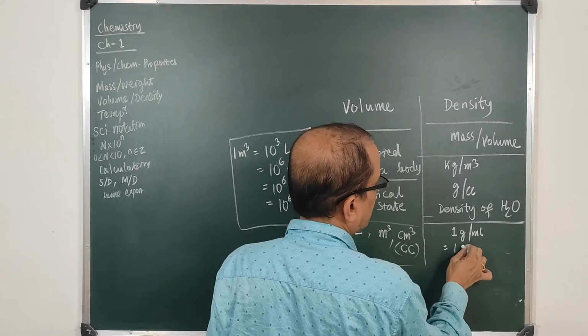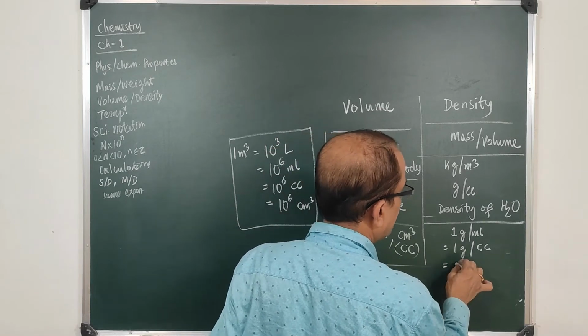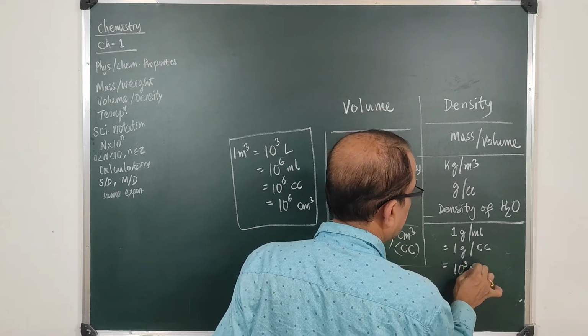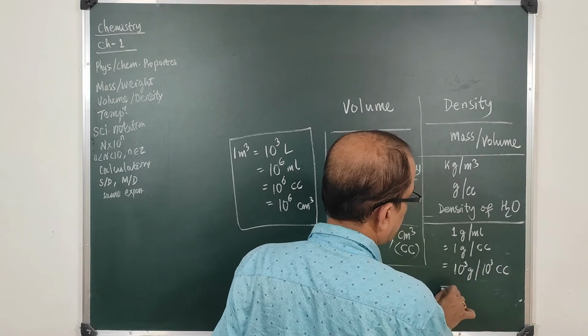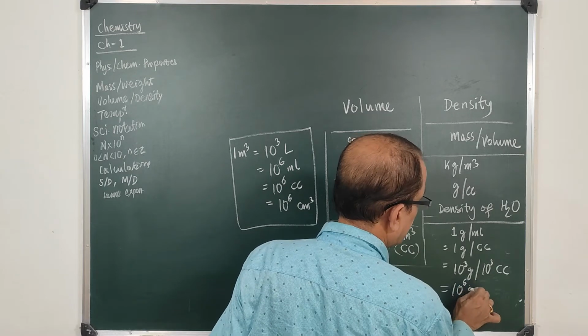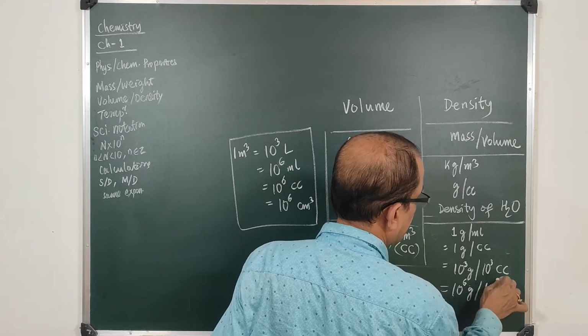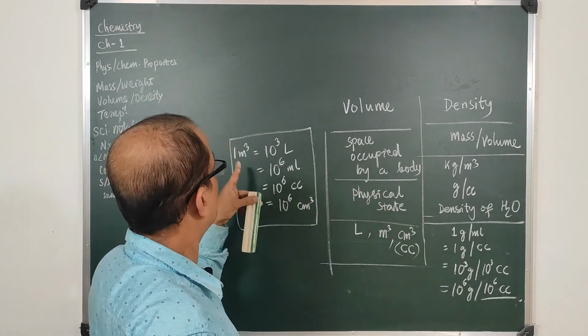This can be 1 gram per cc. This can be 10 cube grams per 10 cube cc, and this can be 10 to the power 6 grams by 10 to the power 6 cc. Now this part, 10 to the power 6 cc, becomes 1 meter cube,